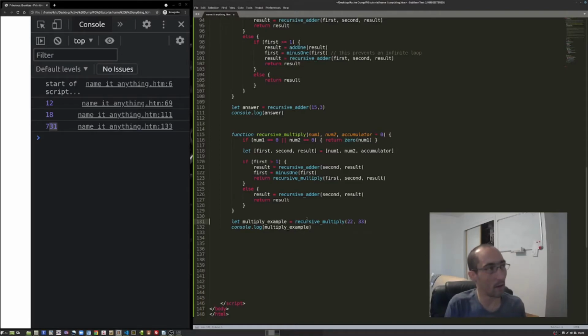So let's write a function that takes as many arguments as we want. Let's start with the adder, because adding is easier than multiplying. Add these, and we're going to return a result, which means we're going to need to create a result variable, and we want that result to equal nothing at first. Well, let's just make it actually equal nothing. We'll be responsible.